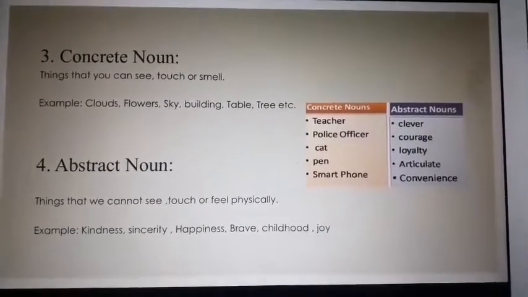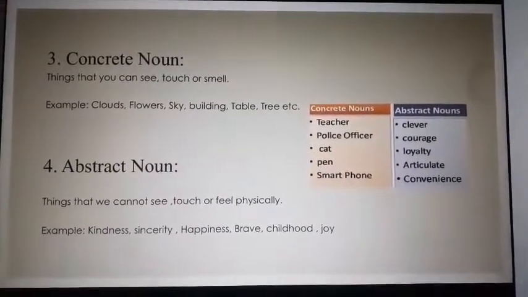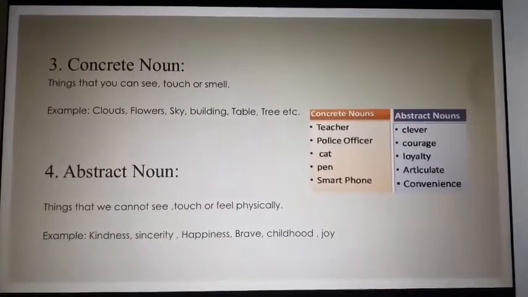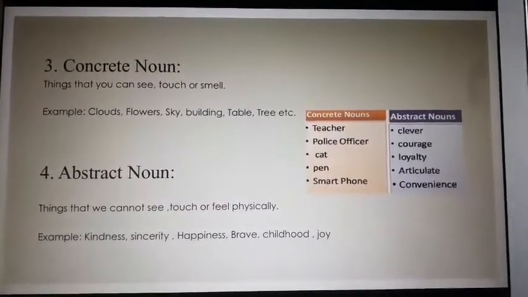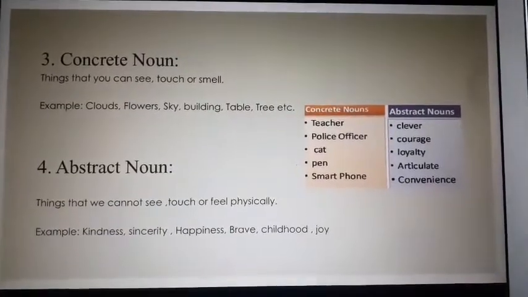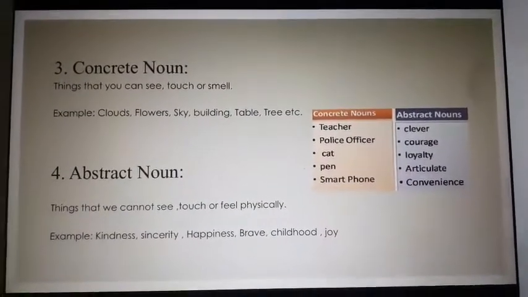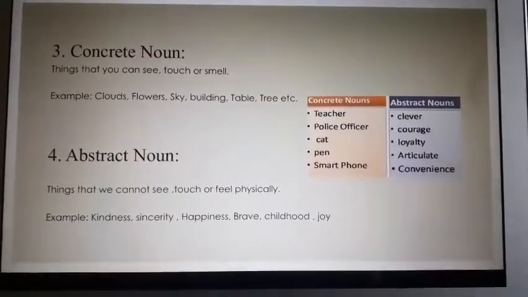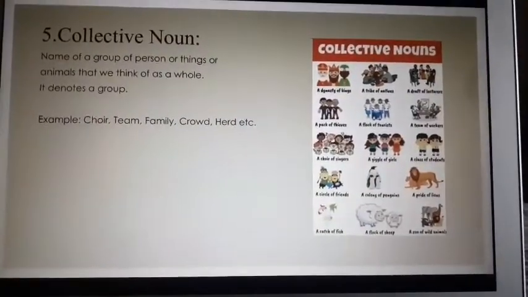However, abstract nouns such as clever, courage, loyalty, articulate, convenience. Can you touch any of these or see any of these? No. But it is a way of expression of a feeling, right? So it is an abstract noun. Let's come to the next, collective nouns.